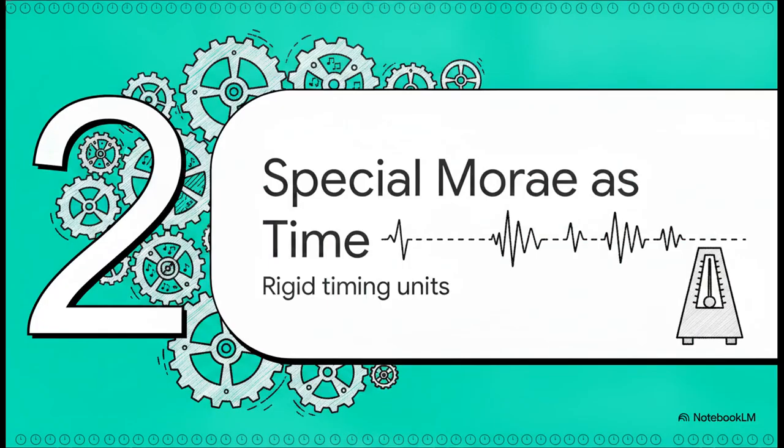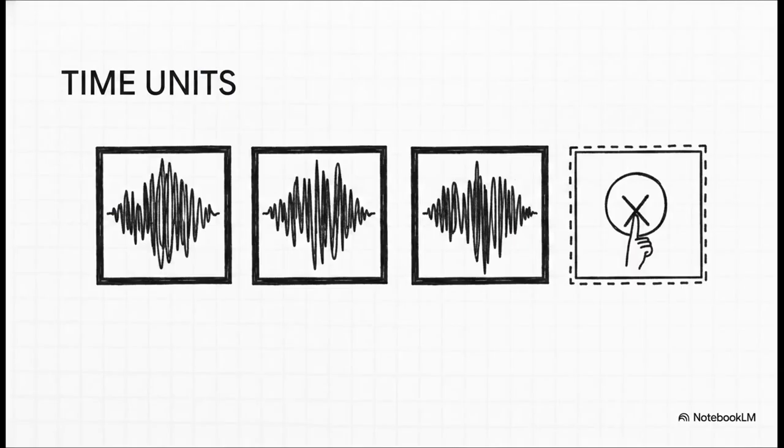Moving on to Section 2, special morae as time. Standard Japanese actually contains 4 special morae. Now, these units can't form a syllable on their own, but they absolutely act as rigid, independent units of rhythmic time. Take the moraic nasal, for example, the final N. It gets its very own distinct heartbeat.